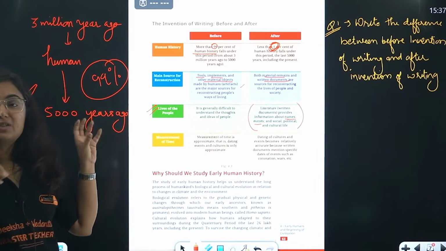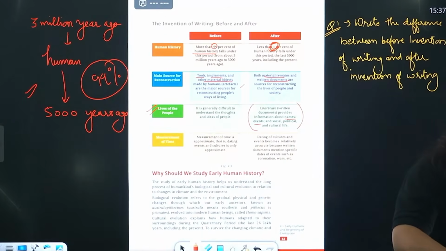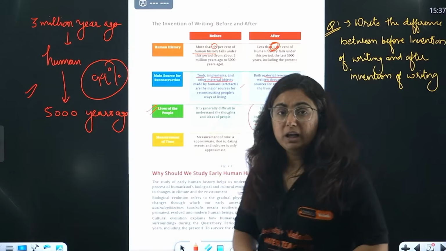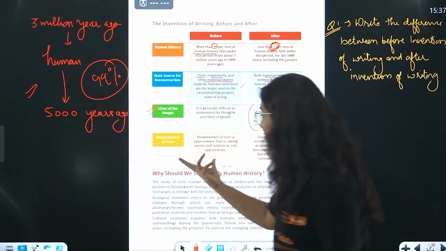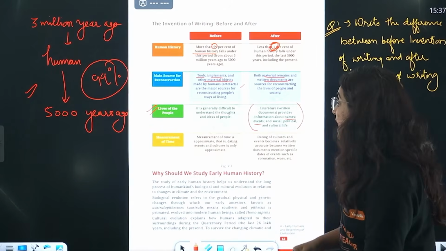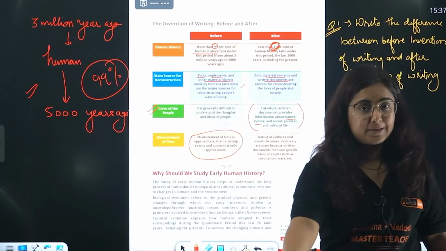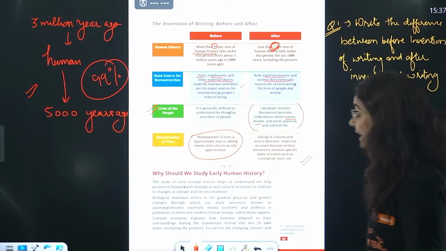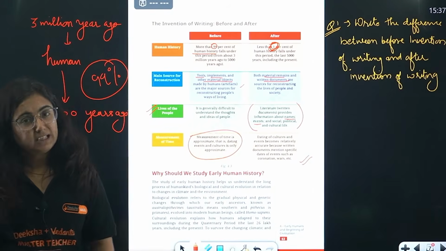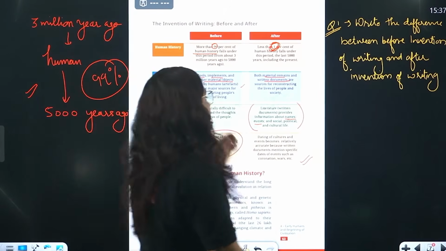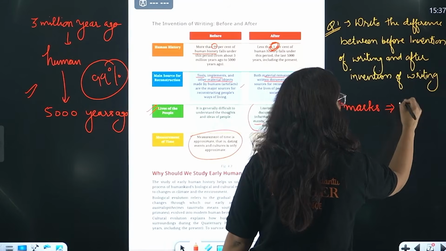Last but not the least, that is measurement of time. Right? There was a time when a ruler like Harshvardhan was ruling, and this ruler issued a coin and wrote the timeline over that. But now what happened? This was a time when people were not knowing about writing. Beta, so we have dates that are approximate. We are not sure about those dates. After writing, we have accurate dates of their coronation, the king, the war, etc. Getting the difference? So here is a question for how many marks? 3 marks. Okay, we'll give you how many points you have to write, beta?